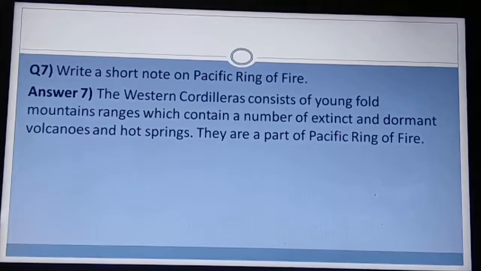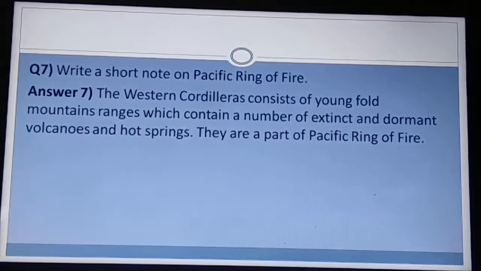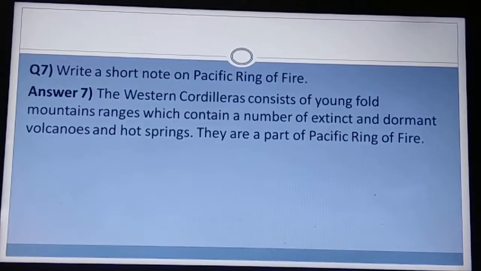Question 7. Write a short note on Pacific Ring of Fire. The Western Cordilleras consist of young fold mountain ranges which contain a number of extinct and dormant volcanoes and hot springs. They are a part of Pacific Ring of Fire.